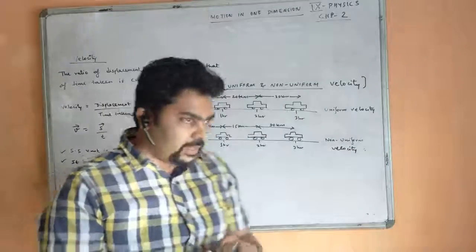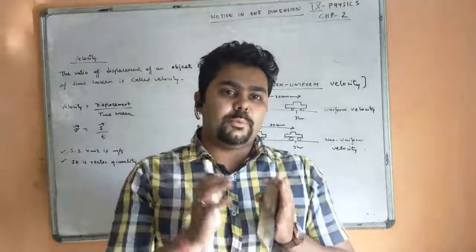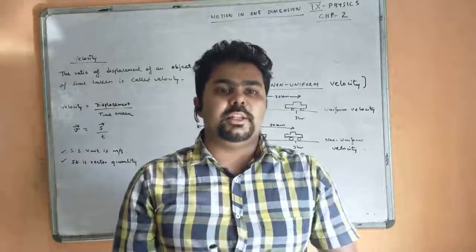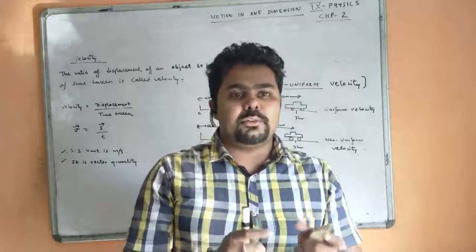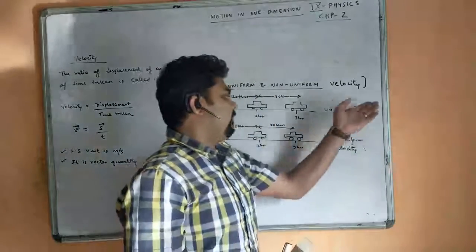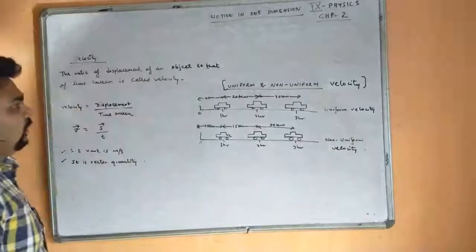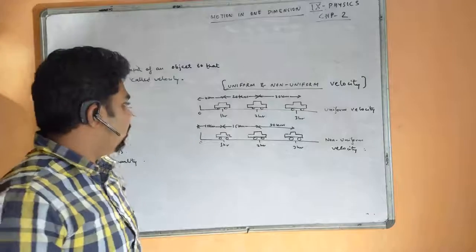So what is the main difference? The main difference is between distance and displacement. If you write that a body covers equal distance in equal interval of time, then that is uniform speed. And if you write that a body covers equal displacement in equal interval of time, then that will be uniform velocity. Similarly for non-uniform velocity. Okay, so these are the definitions you need to note down in your exercise book.